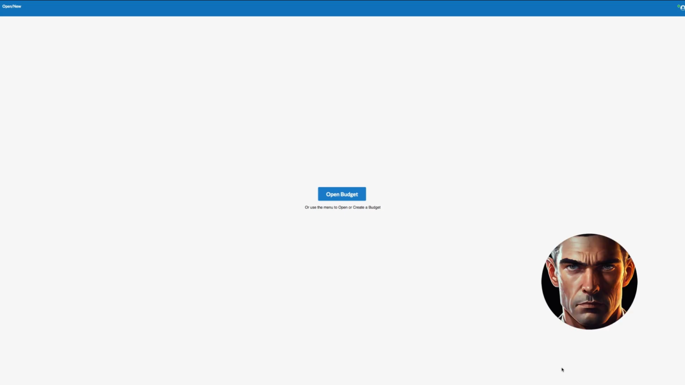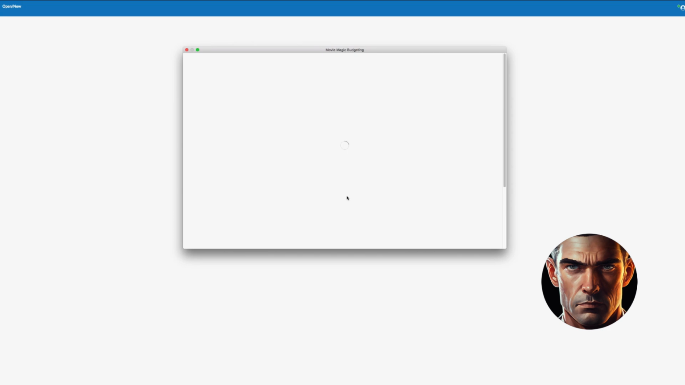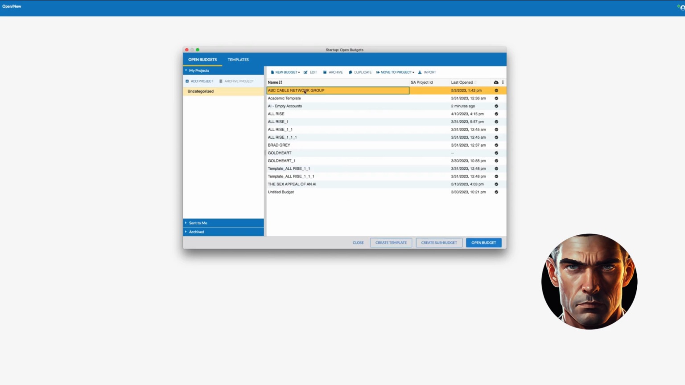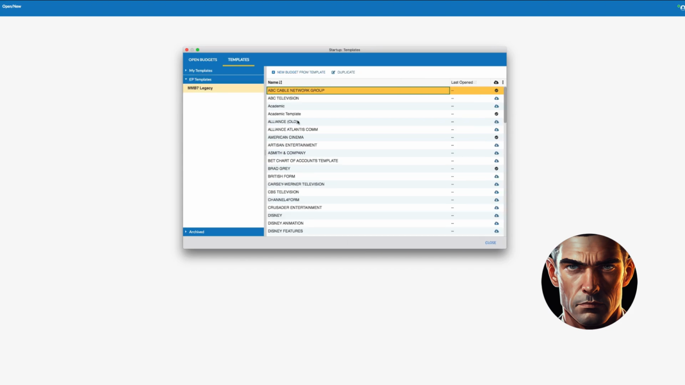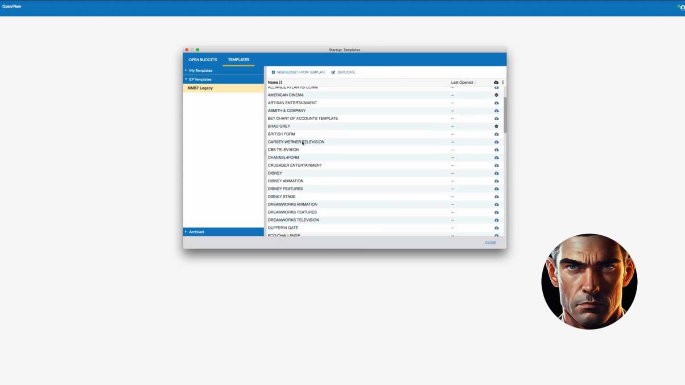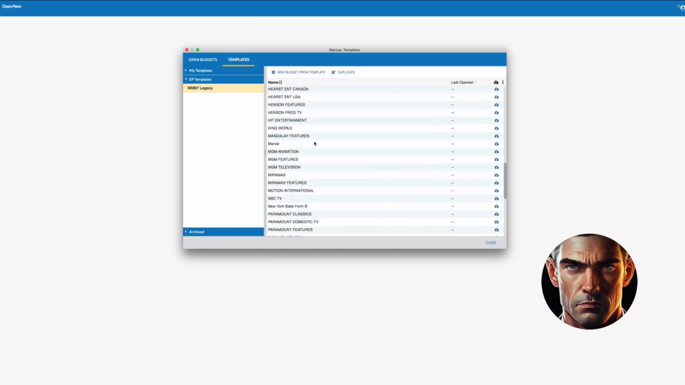To access a range of budget templates commonly utilized by production companies, navigate to the Movie Magic budgeting software and click on the Open New option. Then select New Budget and then New Budget from Template. This will provide you with access to a selection of pre-existing budget templates. I recommend selecting one of the templates available within Movie Magic.